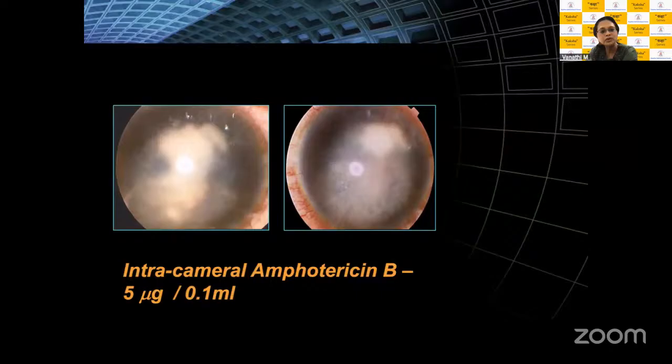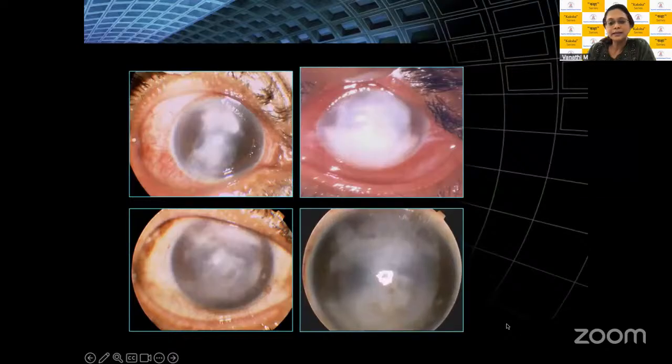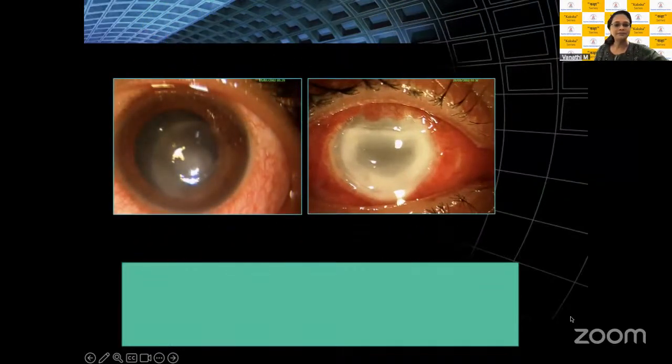Here you have more looks, and these are cases where you can see a very dense endothelial plaque and anterior chamber exudates stuck to the endothelium of the cornea. So intracameral amphotericin washes, if you have your antifungal and your fungal culture sensitivity, really help. This is a case where an intracameral injection or intrastromal injections will also help. So you have more looks of these fungal ulcers, and you can see how it started off and how it heals out over here. Okay. So Sahil, can you talk to me about this ulcer?